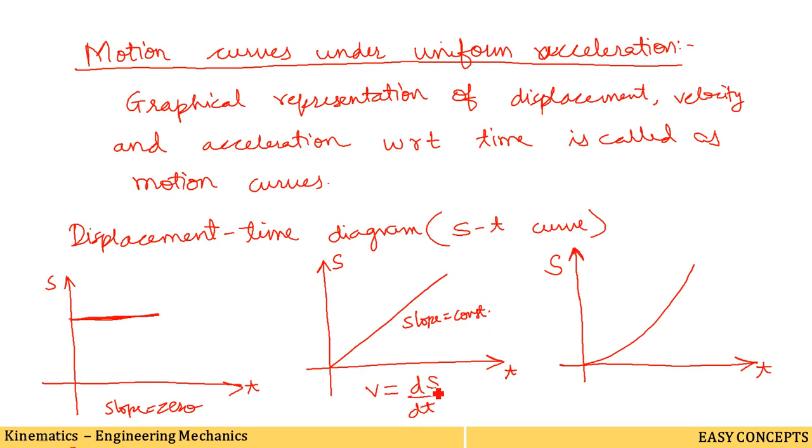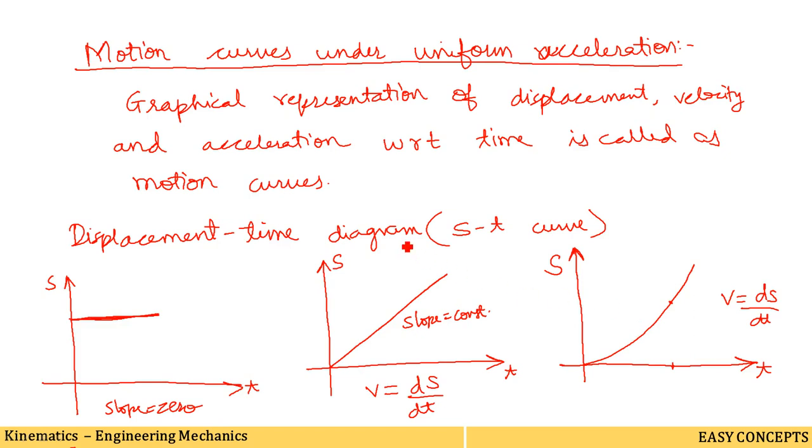But when the ST curve varies non-linearly, then the slope of the ST curve gives the velocity of the body at a particular interval of time. Suppose at this interval of time, the velocity will be ds/dt at this instant only. So for non-linear variation, we will get the velocity of a body at a particular instant of time.